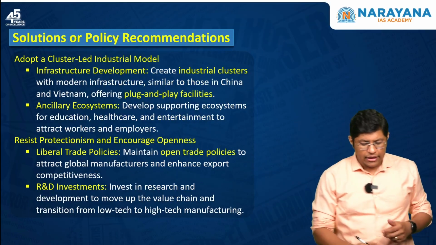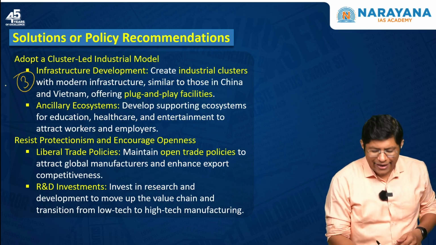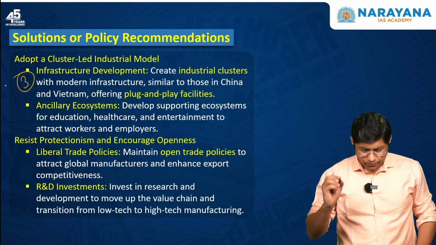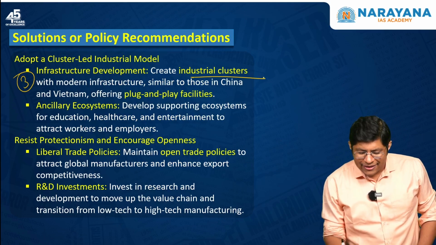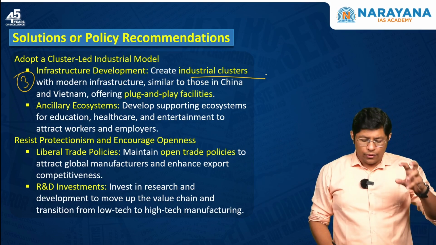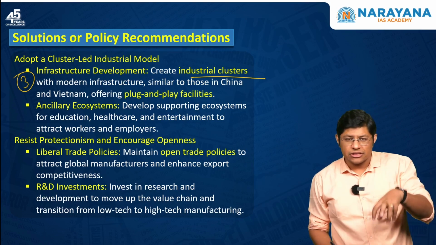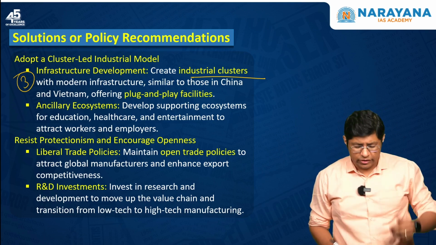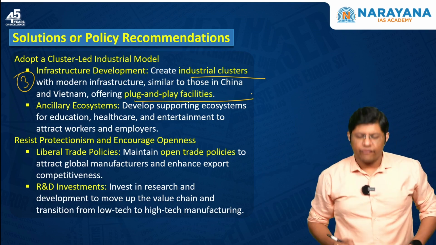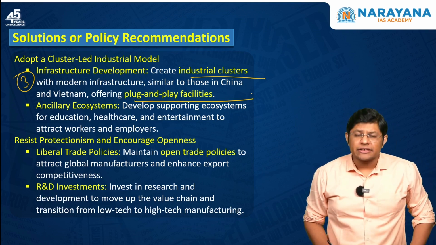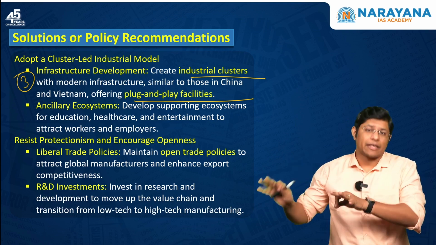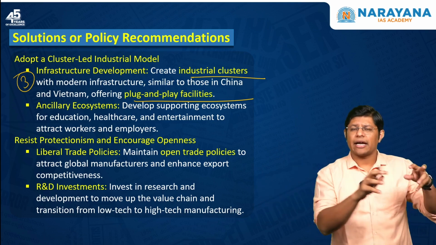The third is to adopt a cluster and industrial model. Create industrial clusters, wherein you get everything, known as plug and play facilities, which means you do not need any additional setup. Everything is available at that place itself.